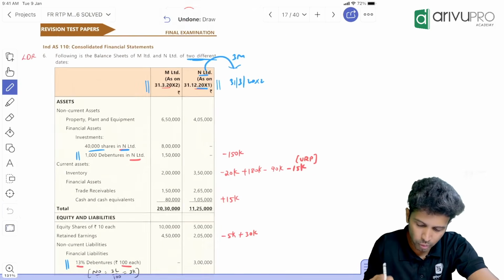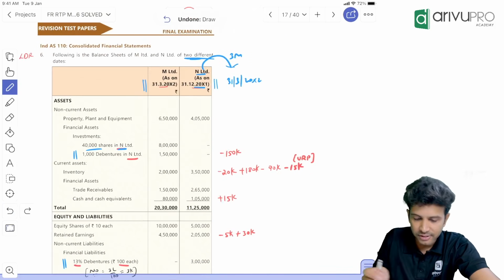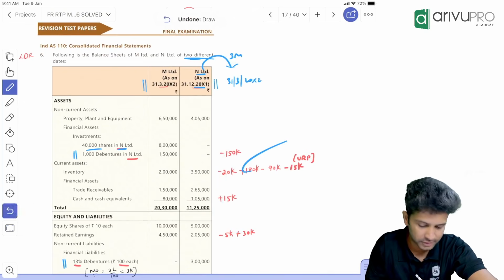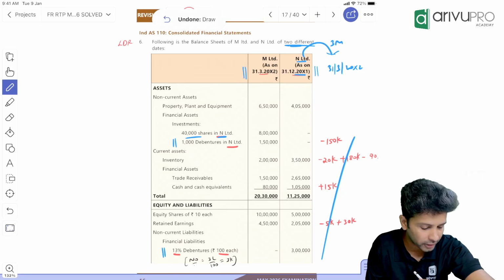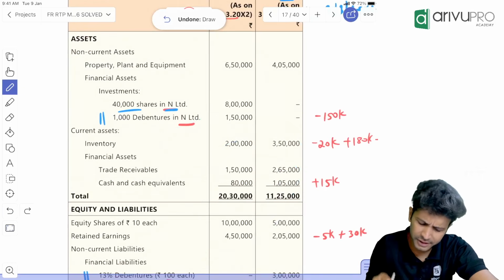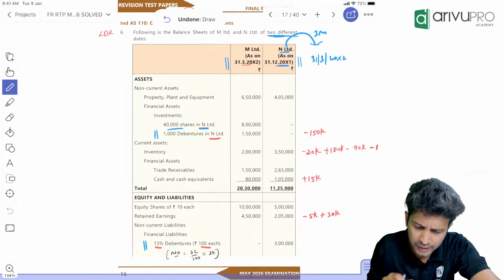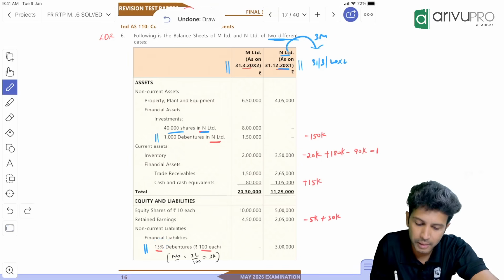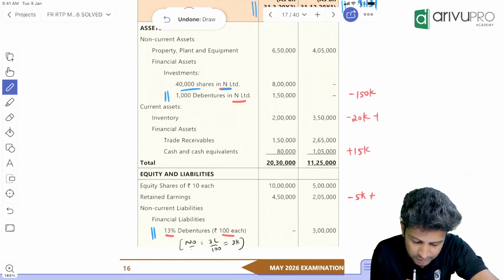Next, inventory. Don't worry about this comment that I've written. It's the 3 months' effect that I brought in over here. I'll read the adjustment and then we'll take this off. So don't worry about this particular point right now. Only look at the main value of the balance sheet. In the normal balance sheet given, if you check N Limited, they have 13% debentures. The same debentures M had purchased. For M it's a financial asset. For N it's a financial liability.